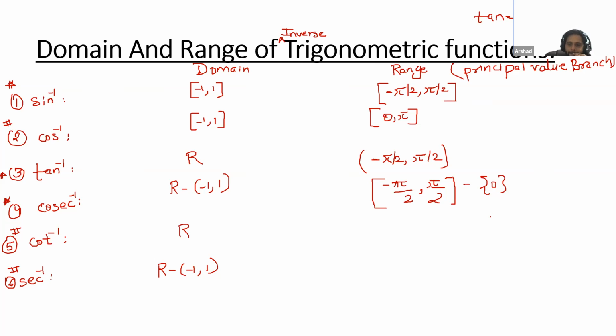Okay, no issue. Next one, cot inverse. Cot is related with cos inverse. Cos inverse is 0 to pi, so we will write 0 to pi. Now in this 0 to pi, for what value does cot not exist? Remember in this way: cot is cos by sine. Sine does not exist for 0 and pi. Sec inverse is again 0 to pi. Sec is 1 by cos. Cos does not exist for pi by 2. So we exclude pi by 2. Is this clear?